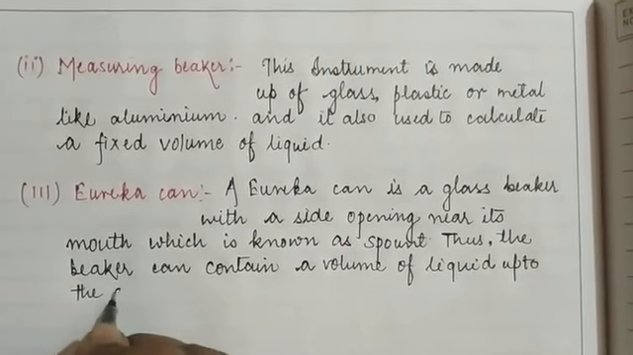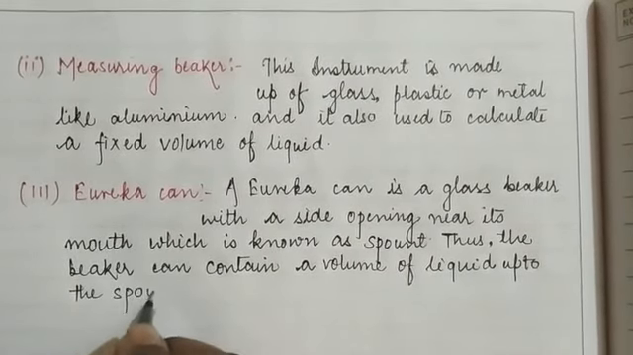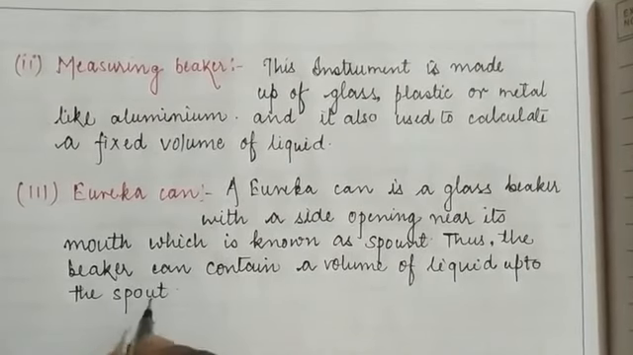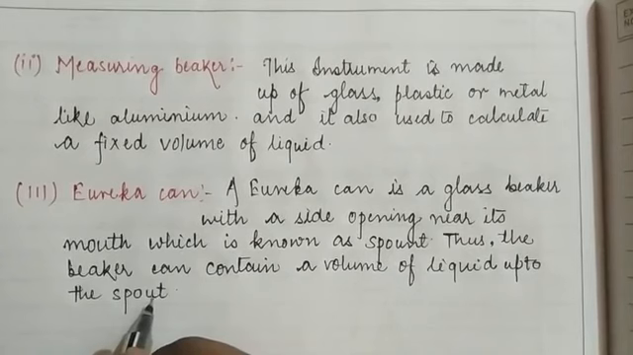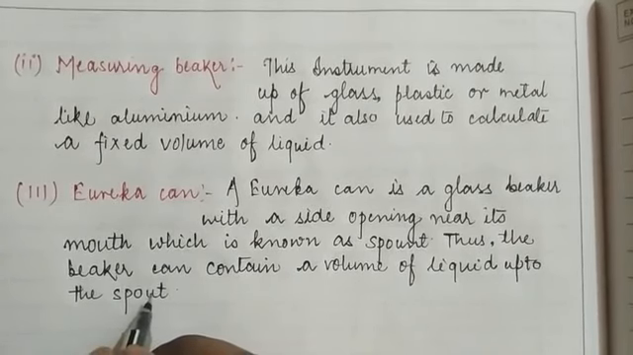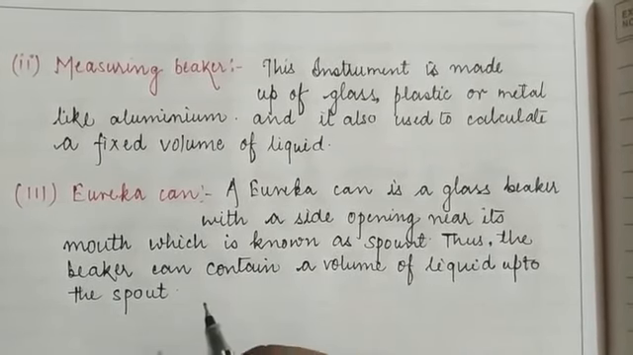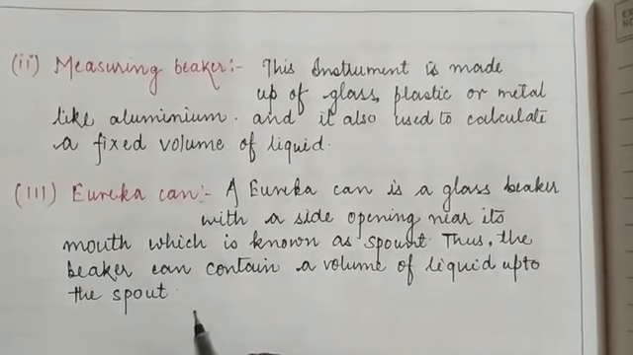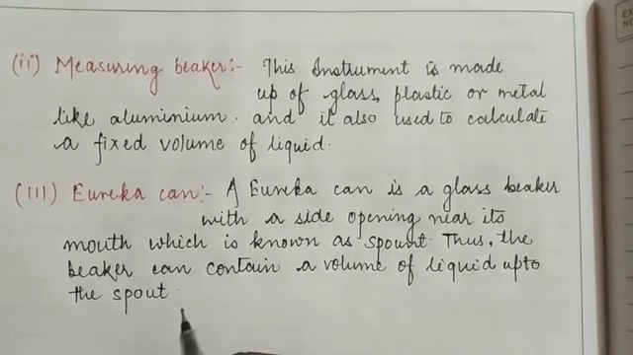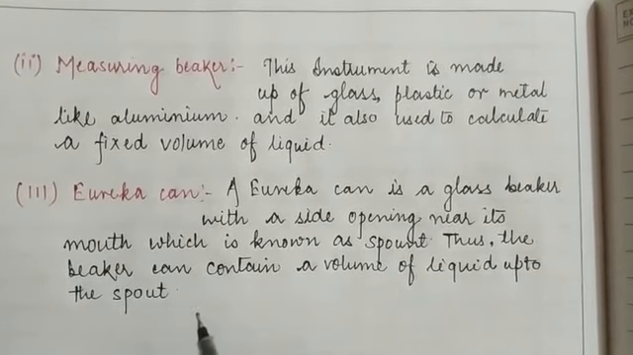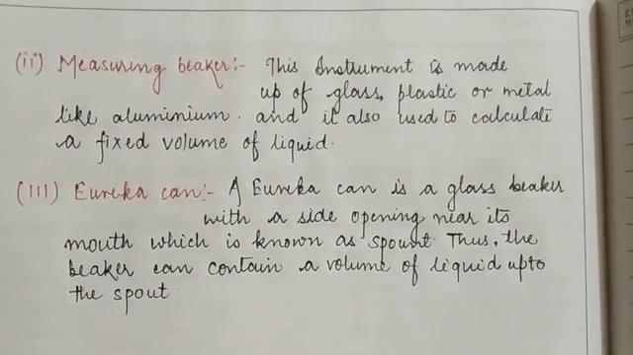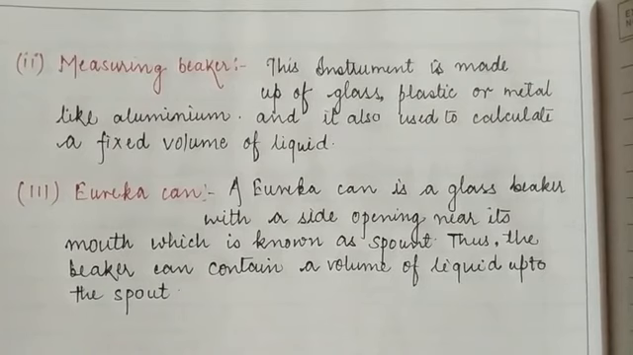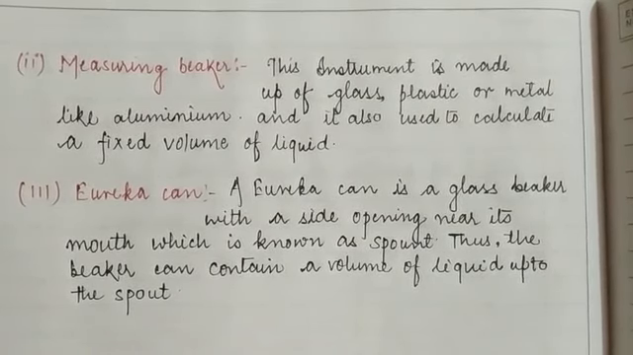Okay children, the spout is the uppermost portion of the instrument, and within that we can fill the instrument. Any excess of the liquid overflows through this spout. The diagram of the instrument is also given inside your book. With the help of these three instruments we can calculate the volume of the liquid in order to calculate the density of that particular substance.